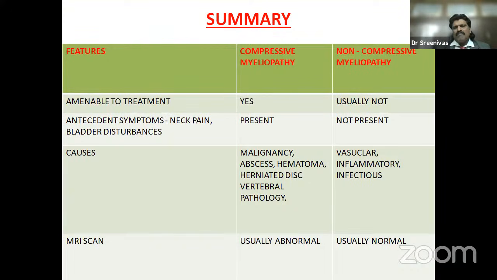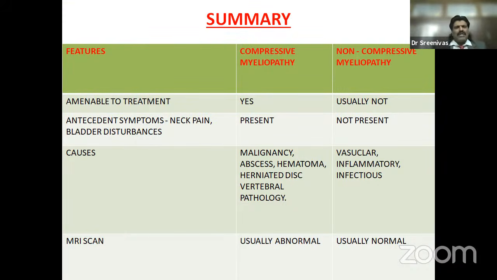But in a non-compressive myelopathy, like transverse myelopathy, they present suddenly. Compressive myelopathy, usually tumor, abscess, disc prolapse, is amenable to treatment, whereas non-compressive myelopathy is not amenable to treatment. The causes of compressive myelopathy are malignancy, abscess, hematoma, herniated disc, or vertebral pathology. For non-compressive myelopathy, it is vascular, inflammation, and infectious.